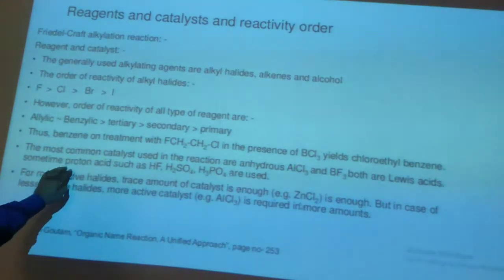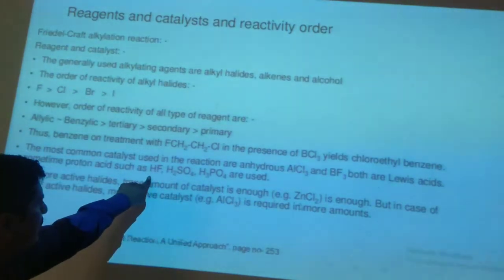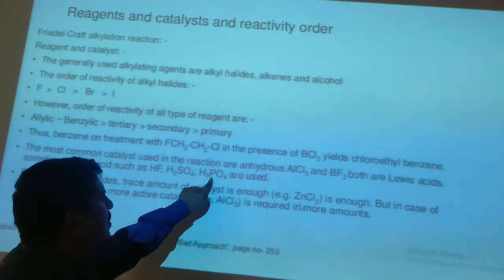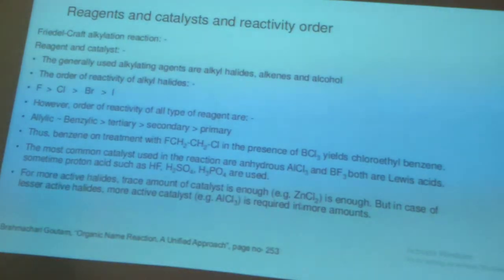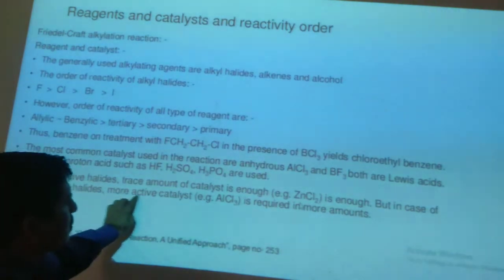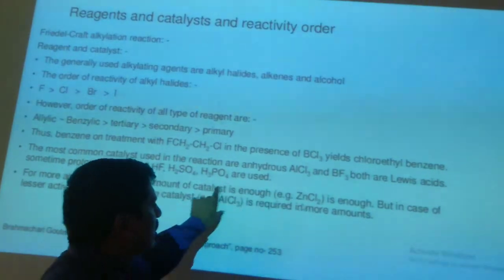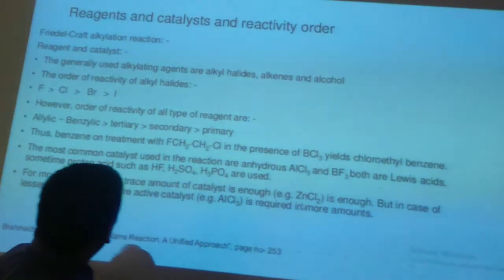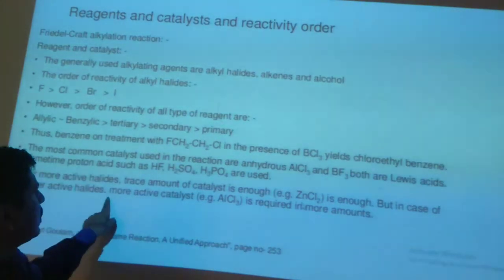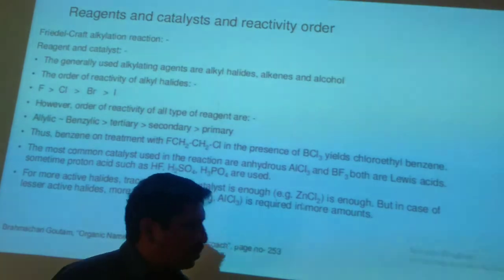Sometimes proton acids such as HF, H2SO4, and phosphoric acid are used as Lewis acids. For more active halides, a trace amount of catalyst is enough. A very minute amount of ZnCl2 is enough to work as a catalyst, but in the case of less active halides, a more active catalyst, AlCl3, is required in larger amounts.